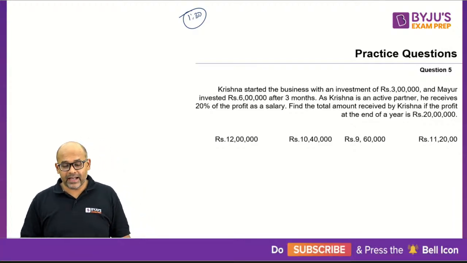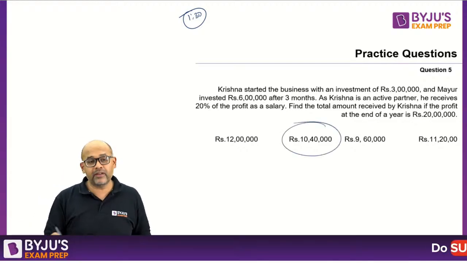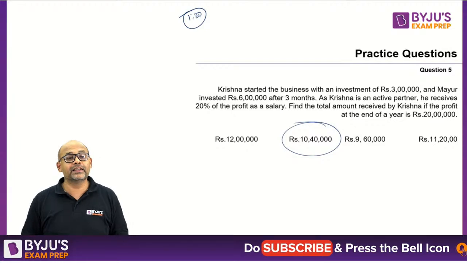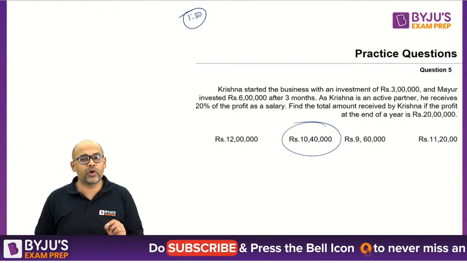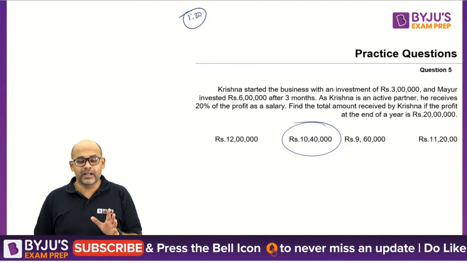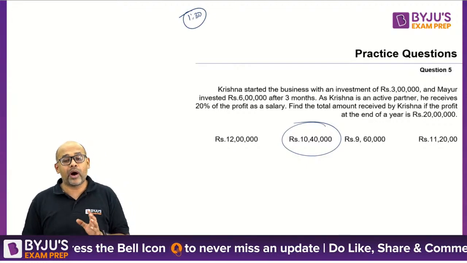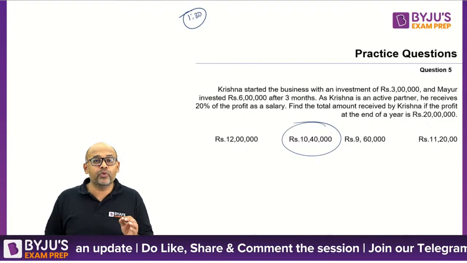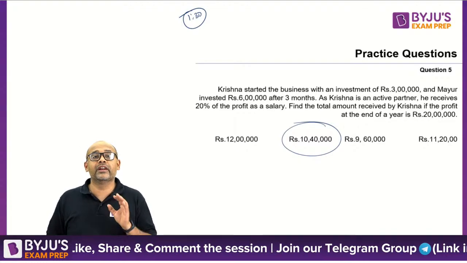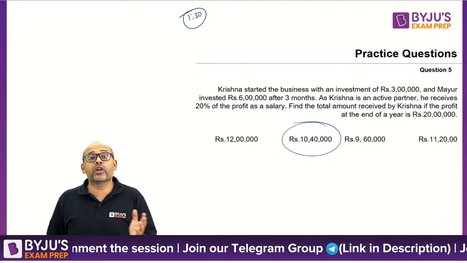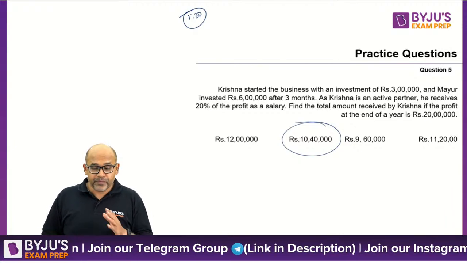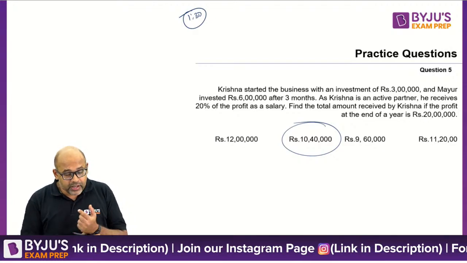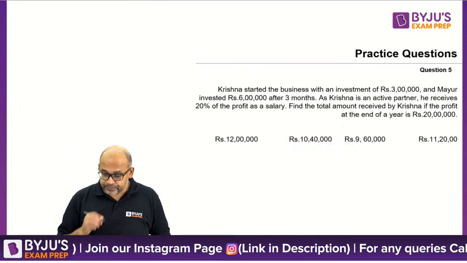Alright, so the correct answer happens to be option B. Vicky, you are right, and you are the only person who answered. That's great. Others, you might want to take a little bit more time in calculating. It means you need to improve your calculation speed by a little. It's either the calculation speed or your approach. You need to figure out which one it is, depending upon whether you're matching what I'm doing or not. So let's take a look at this question.